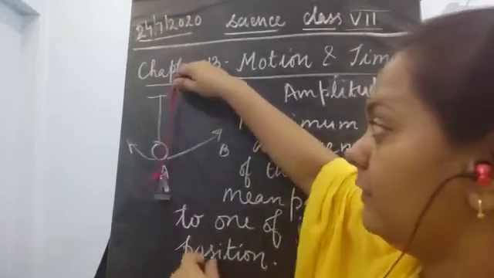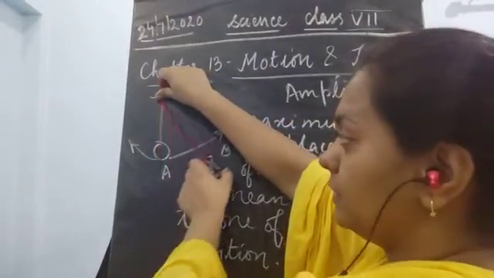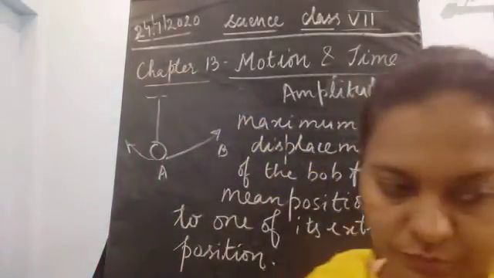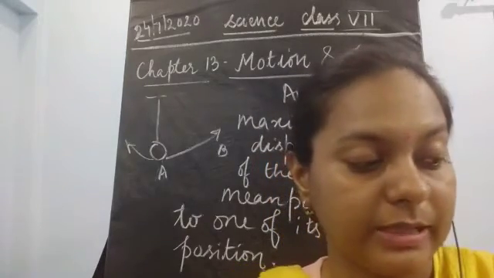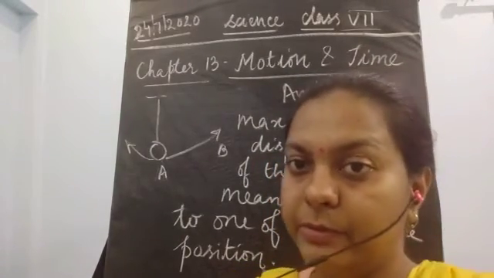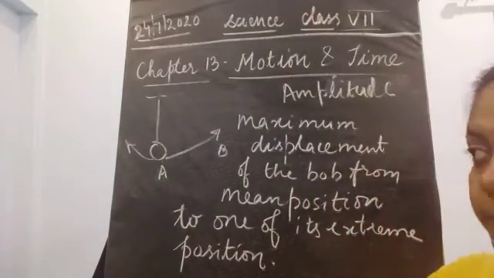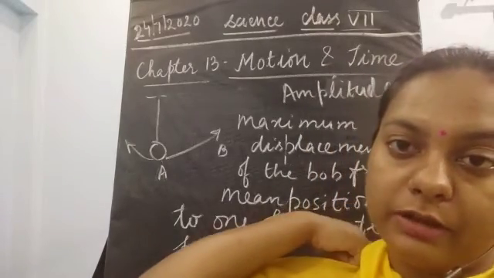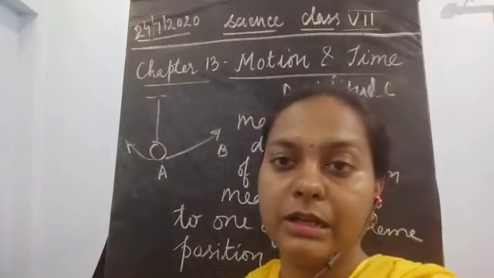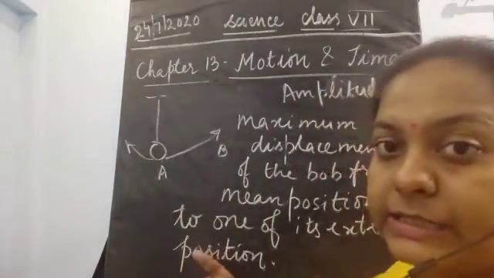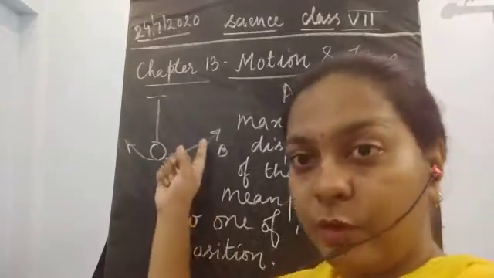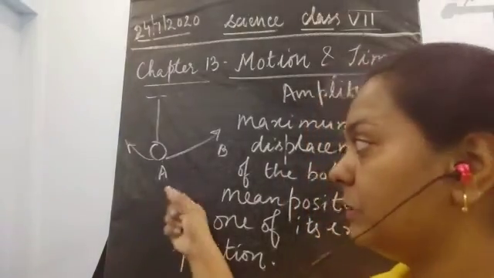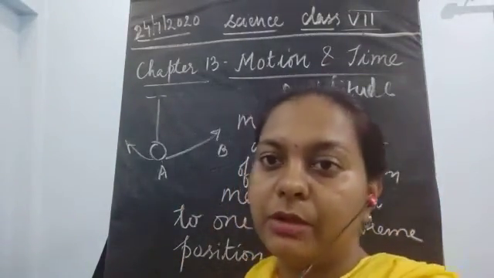So this is one of its extreme positions, which is known as the amplitude. Amplitude means the maximum displacement. Displacement means the distance traveled. So whatever the length of this thread is, that is what is responsible for the amplitude. If the length of the thread is less, the bob could move only till here, and if the length of the thread is more, it could move far away. So amplitude depends upon the length of this thread. So this is about what the amplitude is.